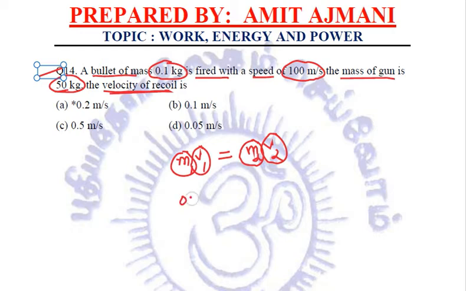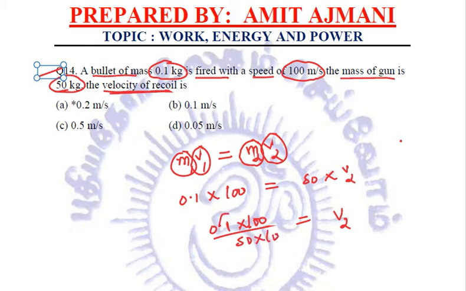We'll get 0.1, the mass of the bullet, multiplied by the velocity of the bullet, 100 meter per second, equals the mass of the gun, 50, multiplied by the velocity of the gun, which we need to calculate. Putting V2 here only and taking 50 to the other side, we get 0.1 multiplied by 100 divided by 50. Removing the decimal, we get 10 in the denominator. Cancelling it out, it comes to 1 by 5, and 1 by 5 in decimals is 0.2 meter per second.